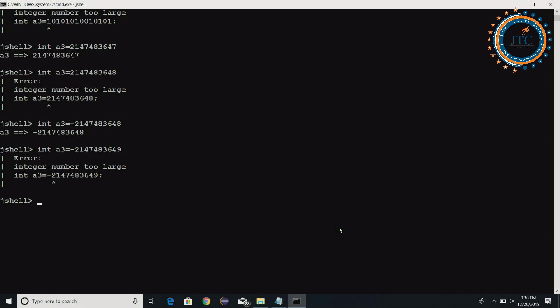Okay, so what do you understand here? That whatever we are writing should be under the range of that particular data type. Integer has this range: this is the minimum range we have, and the above one is the maximum range. So we can write all these things within this range itself.